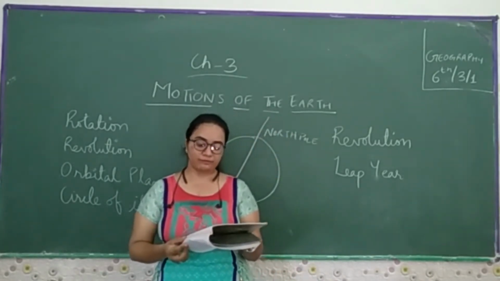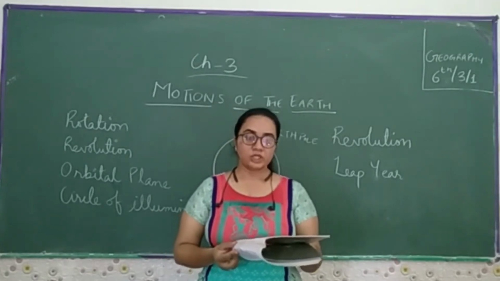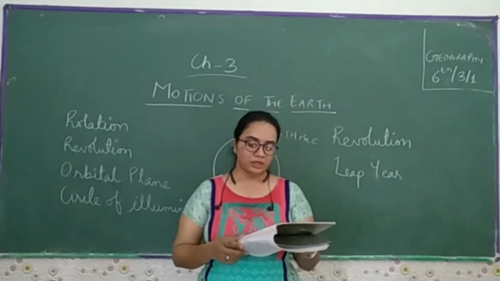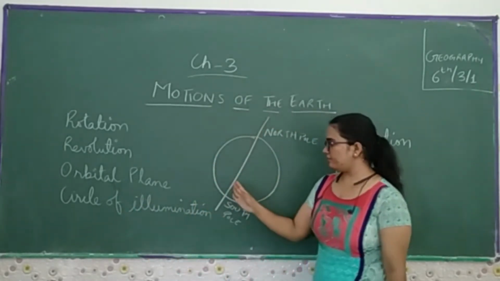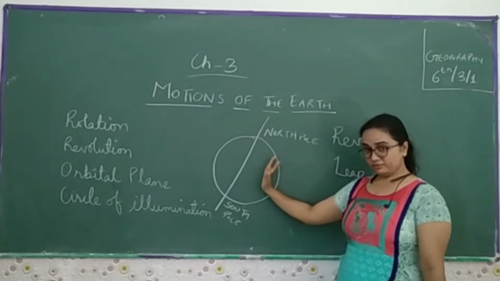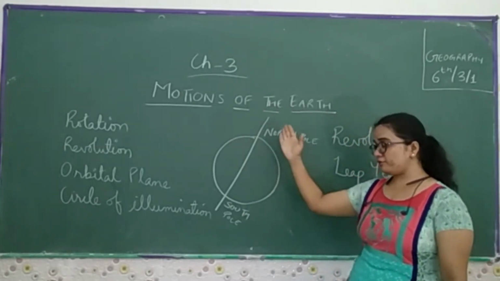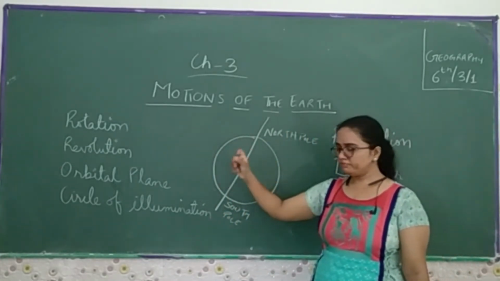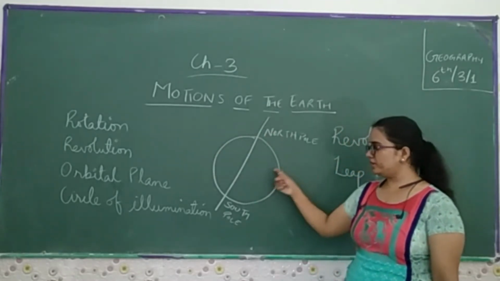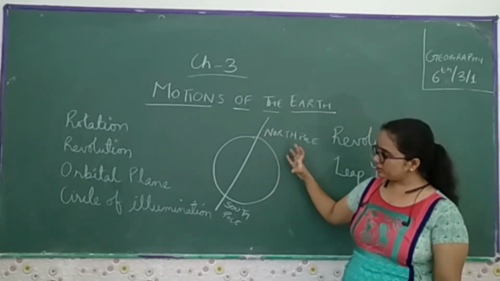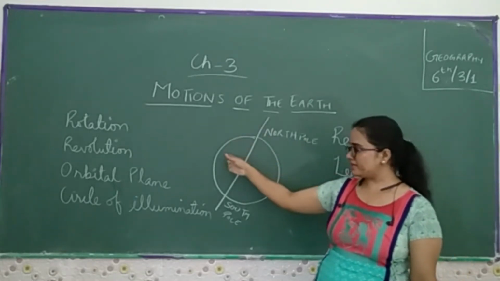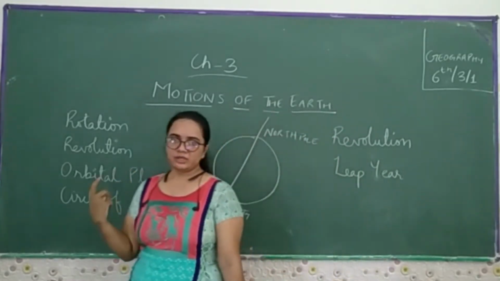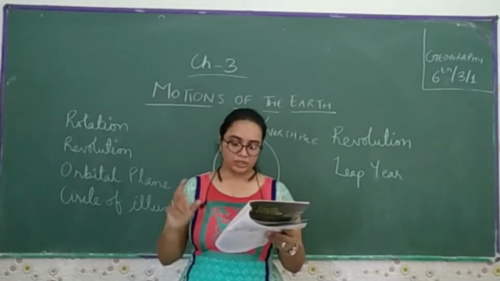The Earth receives the light from the sun. Due to the spherical shape of the Earth, only half of it gets the light from the sun at a time. Because of the spherical shape, half of the portion gets the sun and half of the portion gets the night. When it rotates, the backside portion comes to the front and gets the sunlight, and this portion goes towards the backside, so it gets the night. So according to the rotation, they get the sunlight and the night. You have to keep this in mind.